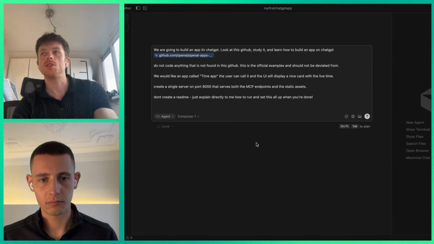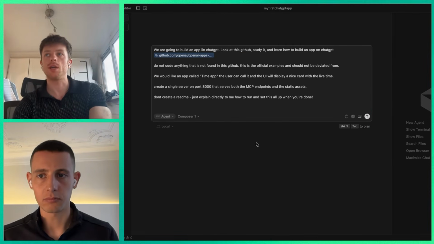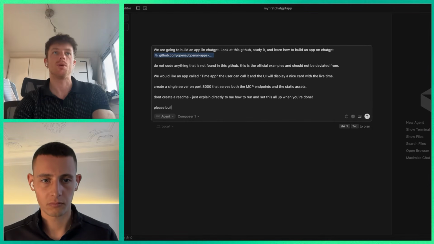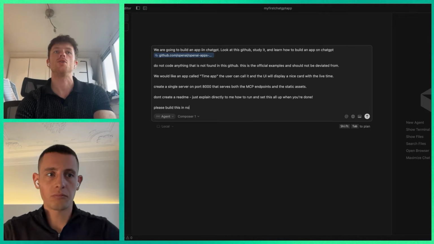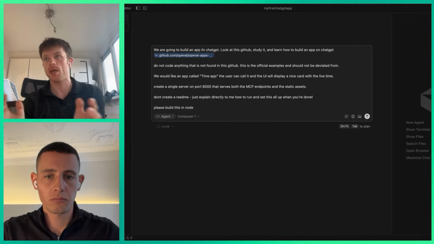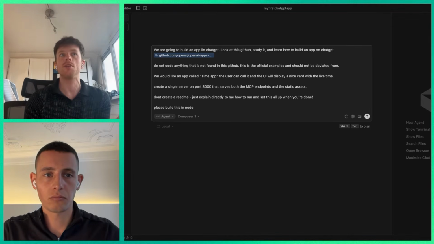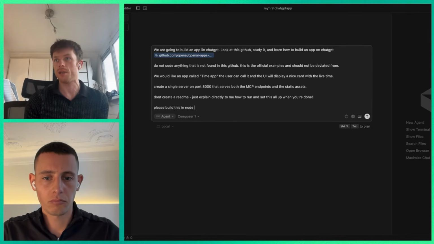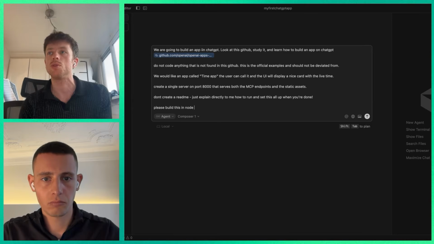One final thing that's always good to add is to specify which coding language. As mentioned in the beginning, we want to use Node. Please build this in Node. There's a couple that the agent may choose from. In the official examples, there's also an example using Python. It's also a valid language, but we want to just stick to Node. It's a little bit simpler, and it's going to reduce a little bit of the setup.